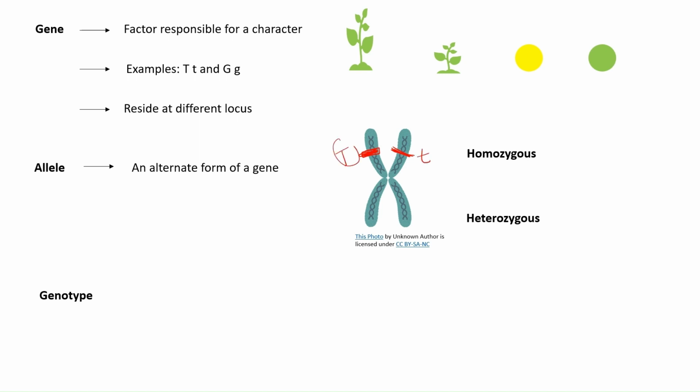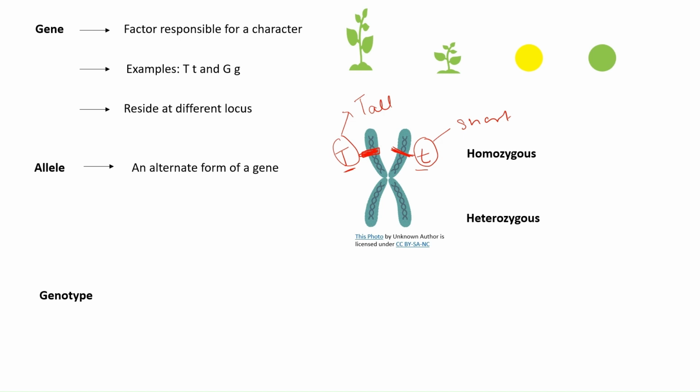This is responsible for tall plant. This is responsible for short plant. But both are responsible for the character height. So these are known as alleles, that is, alternate forms of a gene. This is also a gene for the character. This is also a gene for the character. So both are genes for a particular character. Hence these two are known as alleles.